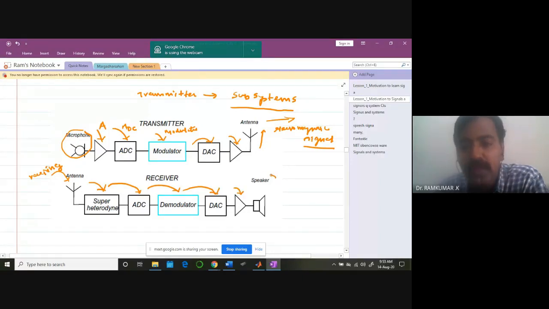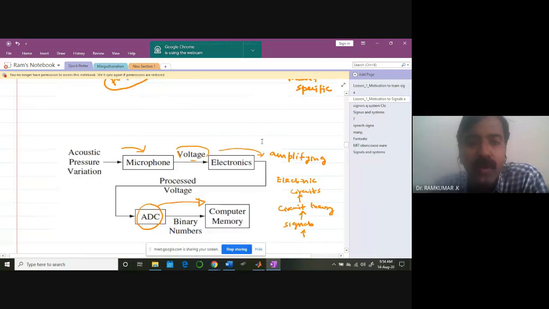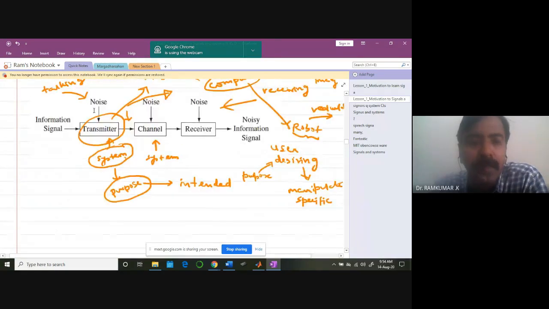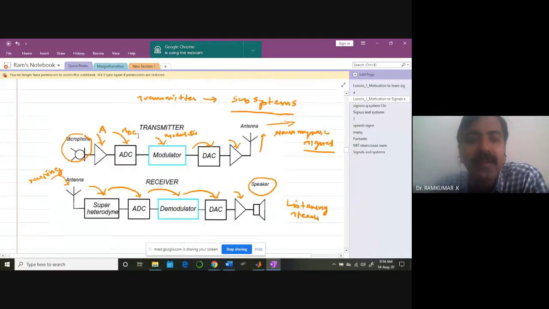Through an amplifier, you'll be allowing that signal to pass to a speaker, and you will be listening to the sound. Okay, so listening to the speech or sound or anything. Okay, so this is another way of looking at this. What do you call subsystems? Okay, maybe simply you can write one block like transmitter, and then you can create your subsystems.